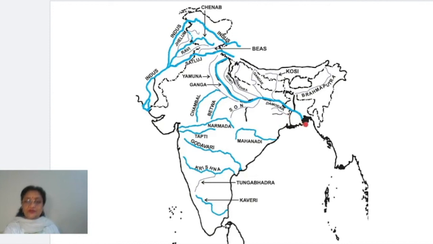So this is formed by these two very important rivers, and ultimately both Ganga and Brahmaputra join the Bay of Bengal, right? So this is actually a part of the rivers of northern plains of India, or you can say Indo-Gangetic plains. Here 3 river systems are working. Number 1 is Indus river system, number 2 is Ganga river system, and number 3 is Brahmaputra river system.